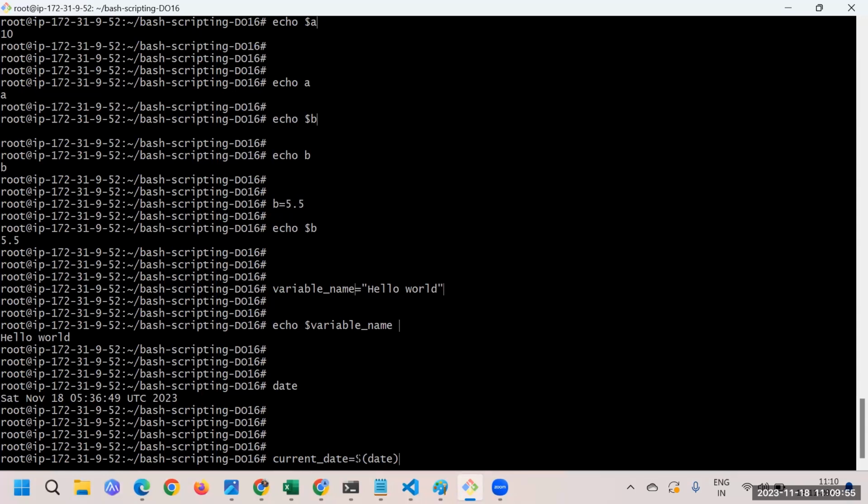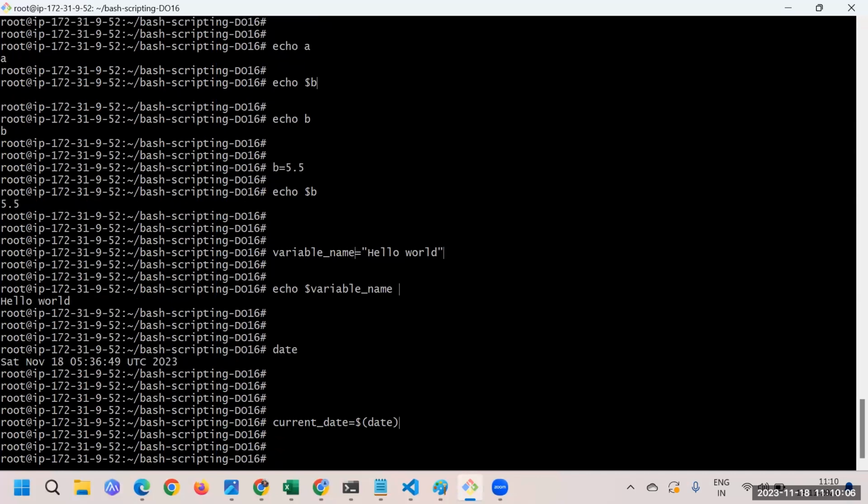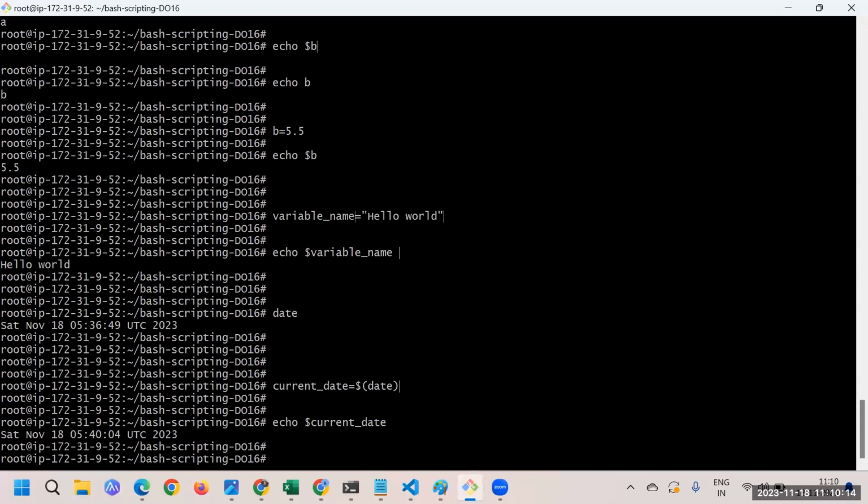So the value of this particular command will get assigned to this variable, and let me show you. Here I'll say current date is equal to this particular command, and at this point if I say echo dollar current date and execute, you will notice that the output of this command got stored in this variable, and that is what we can print here. So this is what we can do, the substitution of the command.